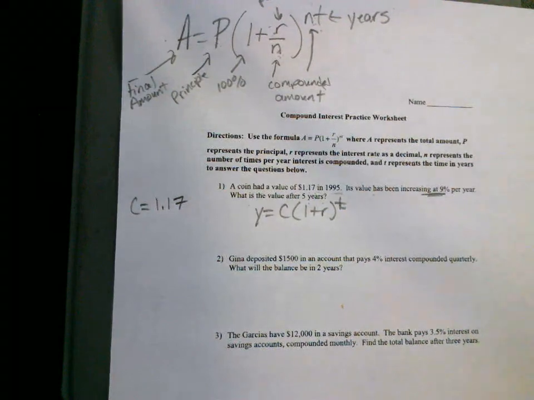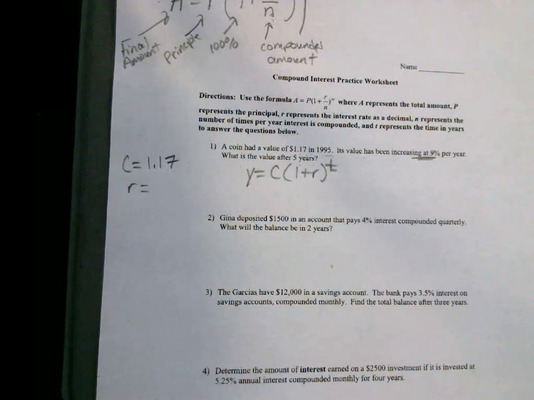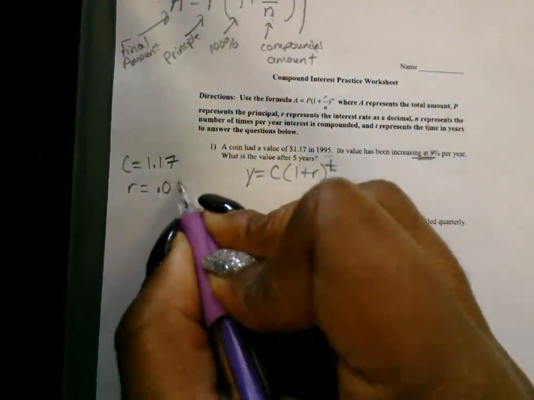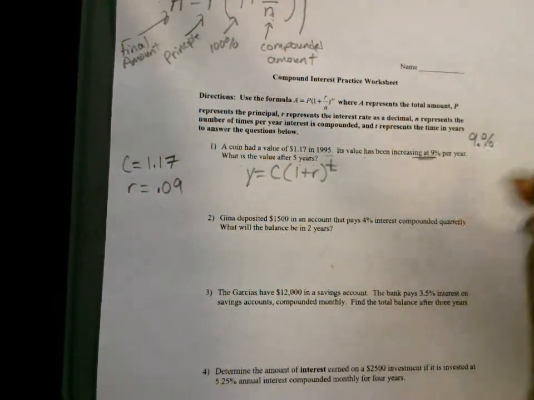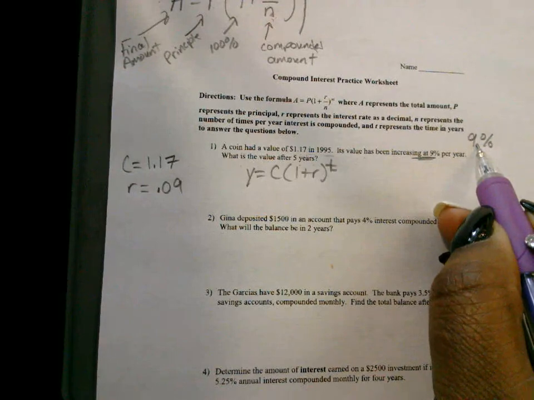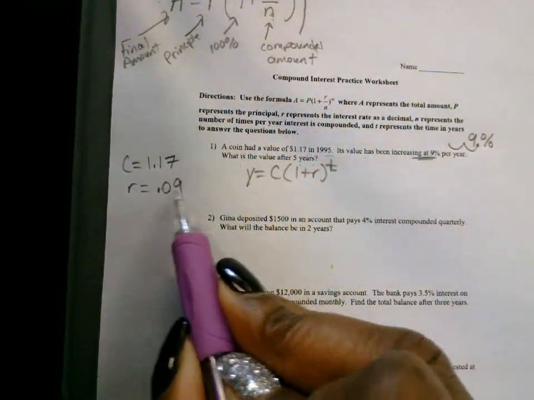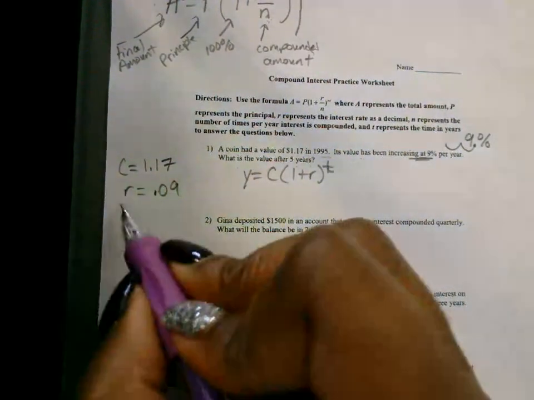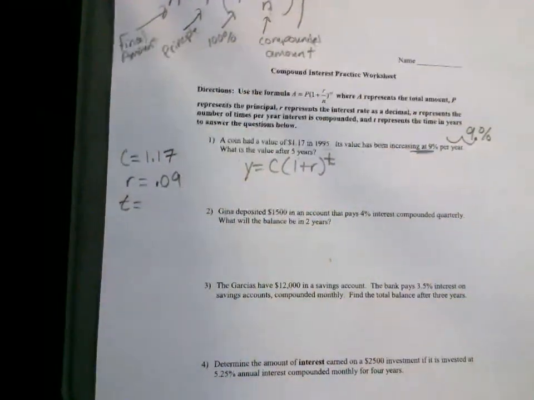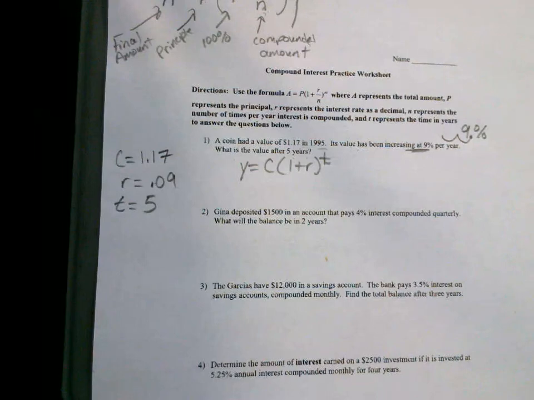What is my R? No, not 9. 0.09. Remember to go from a percent to a decimal. Locate the decimal. Move the decimal how many times? 2 to the left and drop the percent sign. So that's 0.09 or 9 hundredths. What's my T? What's the amount of years? 5. It's 5 years.